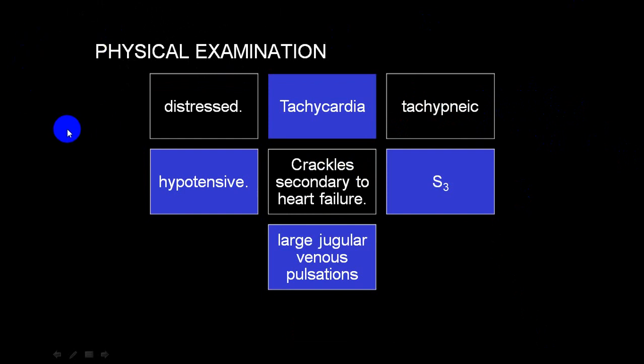On physical examination, the person will have tachycardia, tachypnea, distress, hypotension. You can even have a few crackles in the lung, secondary to heart failure. You can have an S3 sound, and you can have cannon waves, which can be seen occasionally.